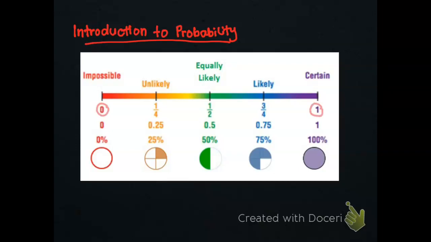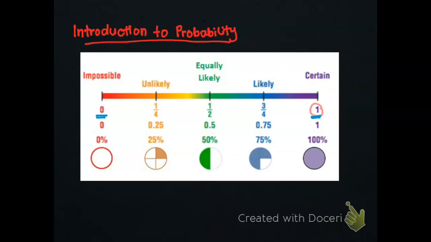The value of probability can be in terms of fraction, in terms of decimal point, or in terms of percentage. The value 0 here indicates that the event is impossible to occur, while the value of 1 indicates that the event is certain to happen.